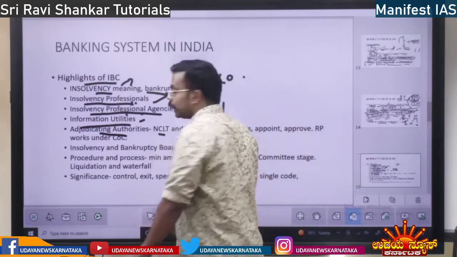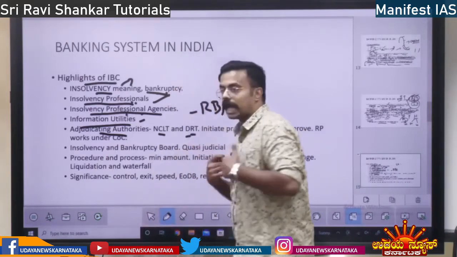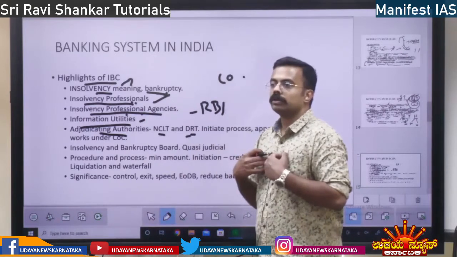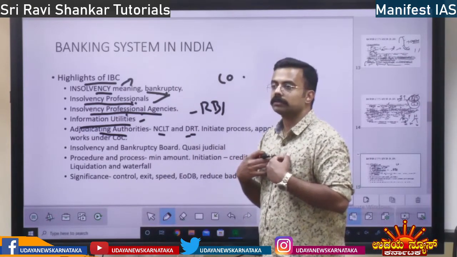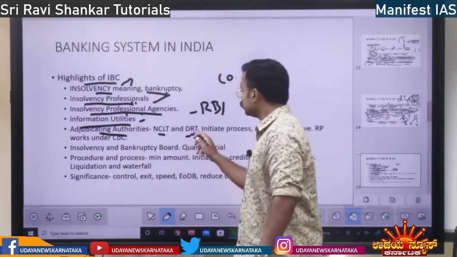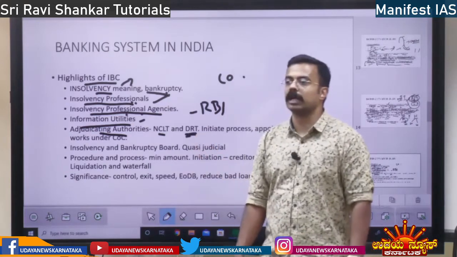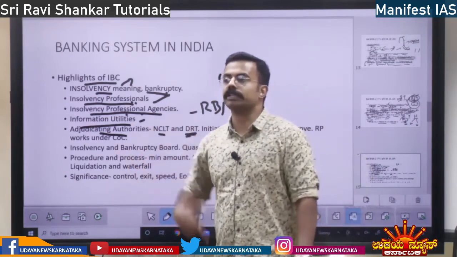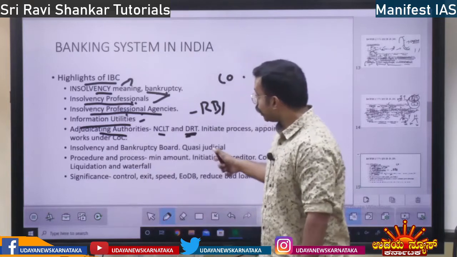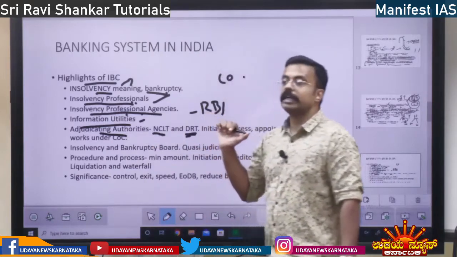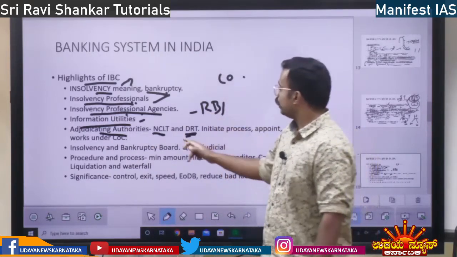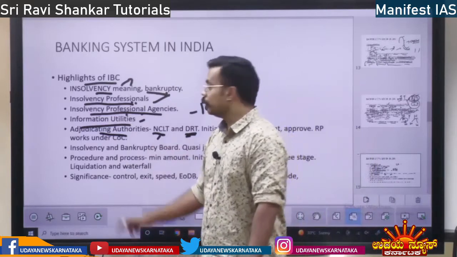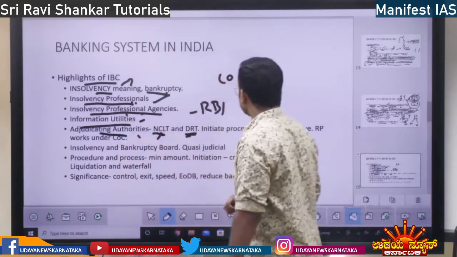There are two adjudicating authorities. Suppose an individual, I, defraud or make losses to the bank. The case will go to the Debt Recovery Tribunal, which is going to take the money from me. Or if a company defrauds, it will go to the National Company Law Tribunal. So there are two adjudicating authorities mentioned in this.